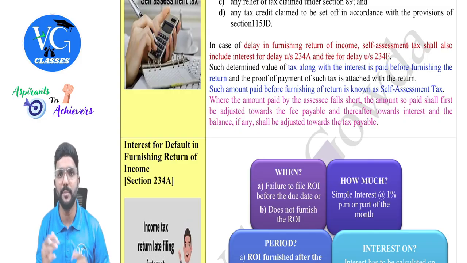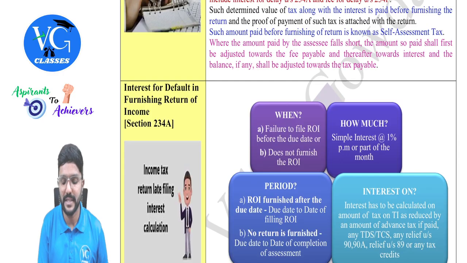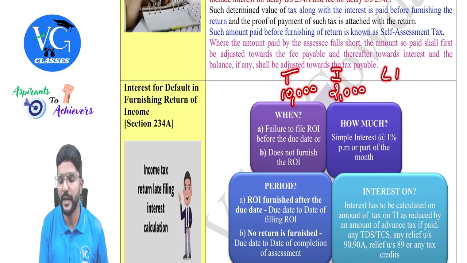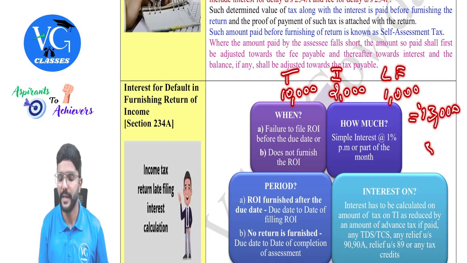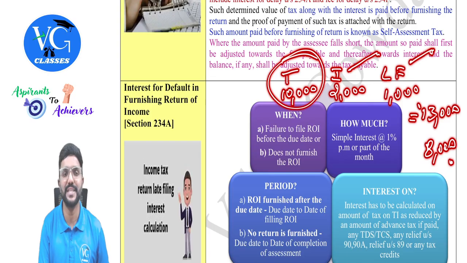And if there is any short payment, for example, assume, guys, the assessee is supposed to pay 10,000 tax, interest of 2,000 and late fee of 1,000. Okay, so the total comes to 13,000. But assume the assessee has paid only 8,000. So how do I adjust it? The government is telling us to first adjust the amount against the late fee, then against the interest, and the remaining against the tax.